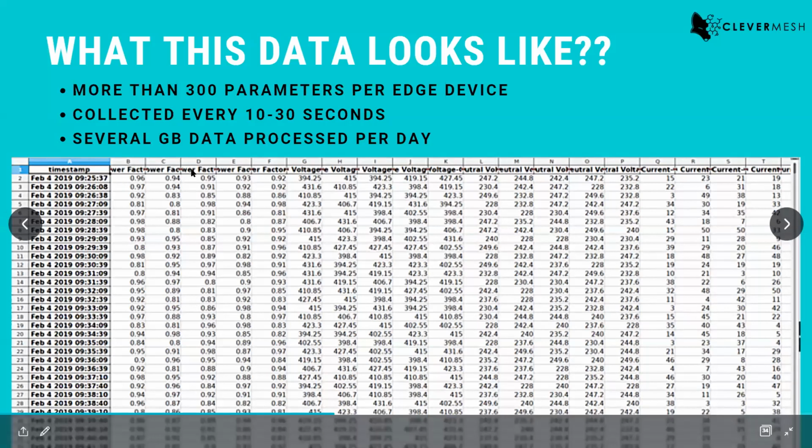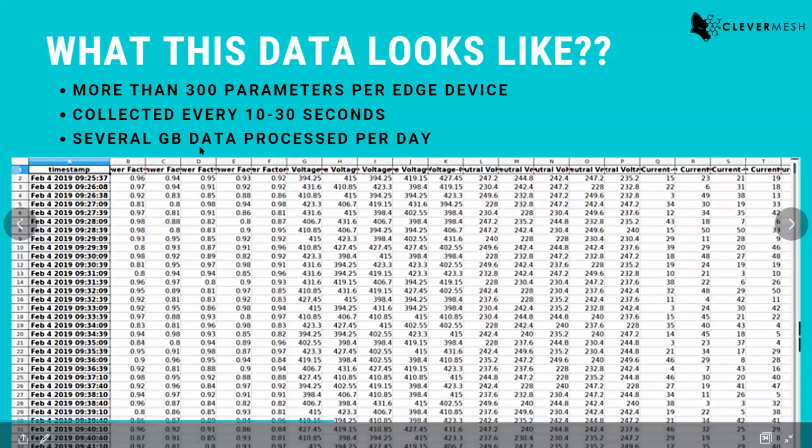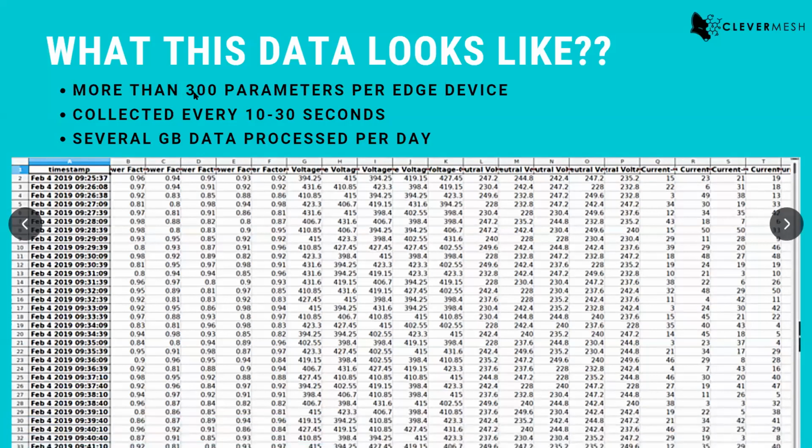For example, if you have an electrical engineering background, you would know what I'm talking about. So you can see power factor here, then there is some voltage, and there is some neutral voltage and current, and all those things. So for any single machine or any single energy meter, it can share more than 300 parameters, right?